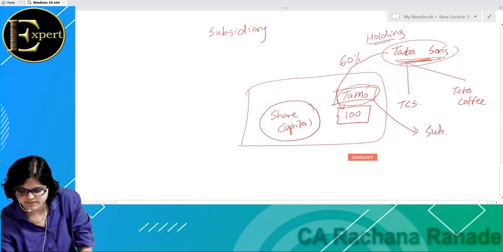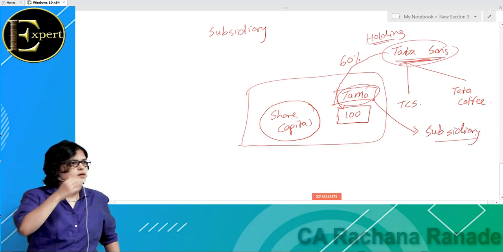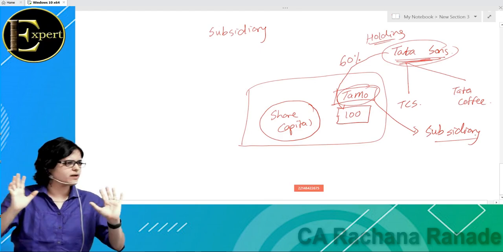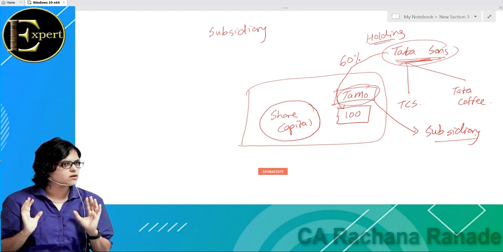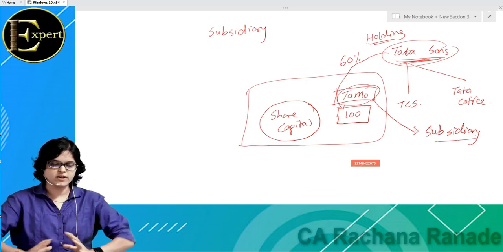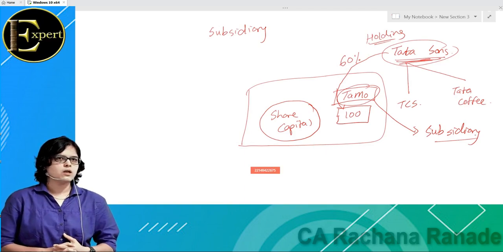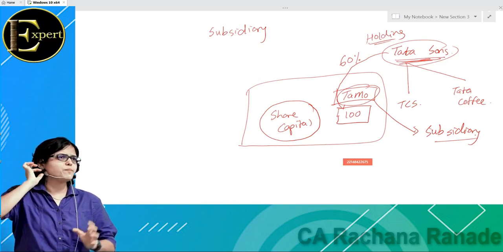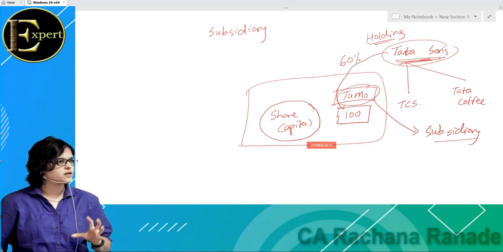Okay. I'll take 2-3 examples, you'll get a better understanding. Assume I start my business with again 100 rupees capital. I'm doing very well. 3-4 years I'm earning good profits. Now what happens is that this is a typical business line. I'm a startup. I'm sure you have heard about this word, startup. I had a startup. And with 100 rupees only I started my business. And today I'm doing very well.